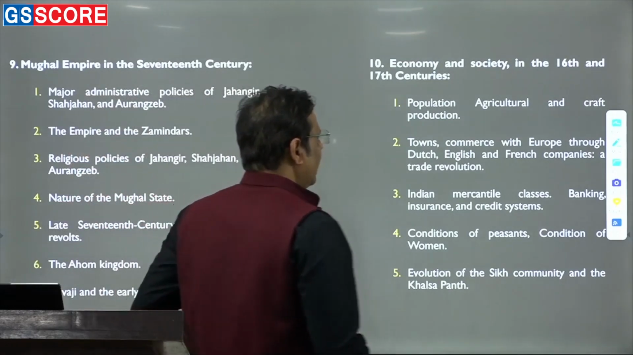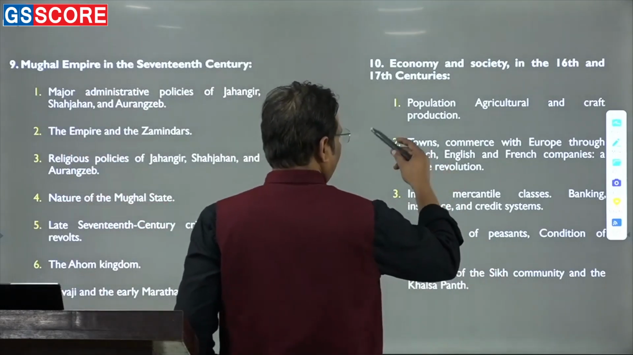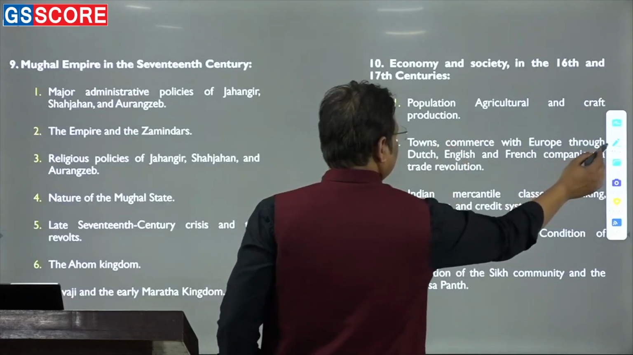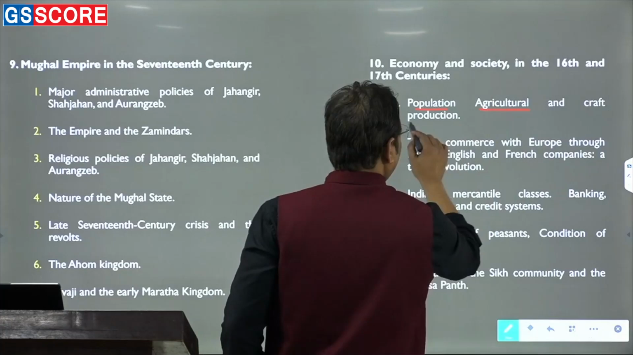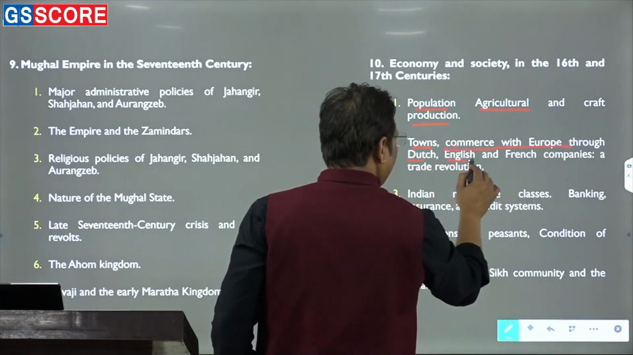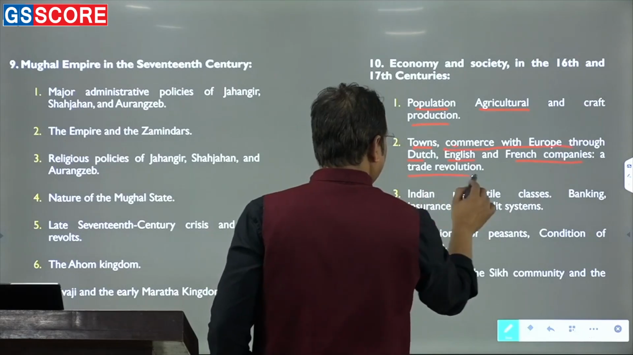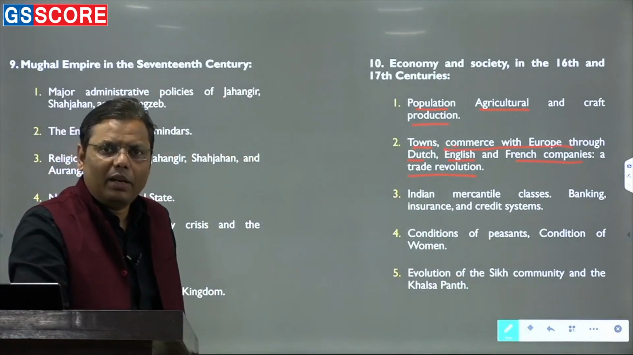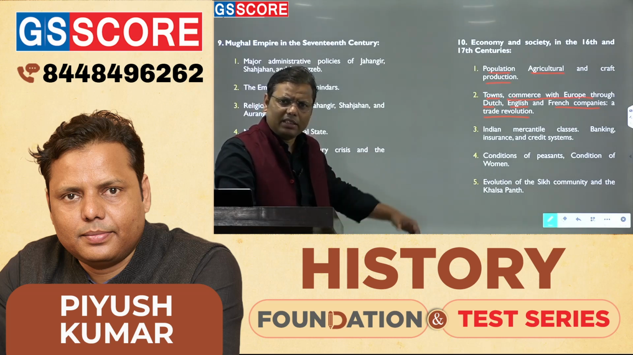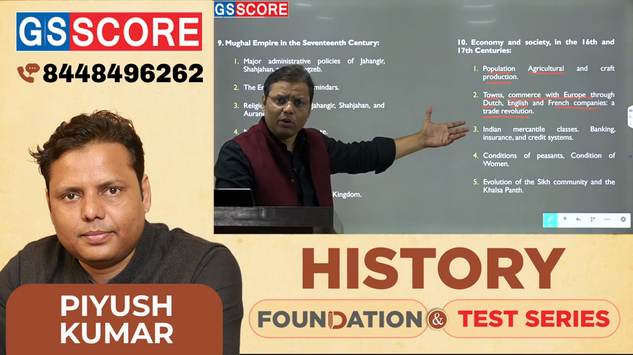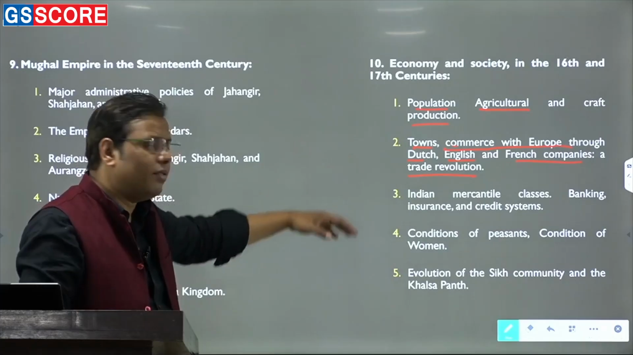Now within that, again you can find multiple subtopics. Population is one topic. Then agrarian and craft production, towns, and commerce with Europe through the Dutch, English, and French companies. Then the trade revolution. When they asked the question on the Portuguese, why did they ask it? This is part of modern history. But in the syllabus they have given not only the Portuguese, but also the Dutch, English, and French companies.